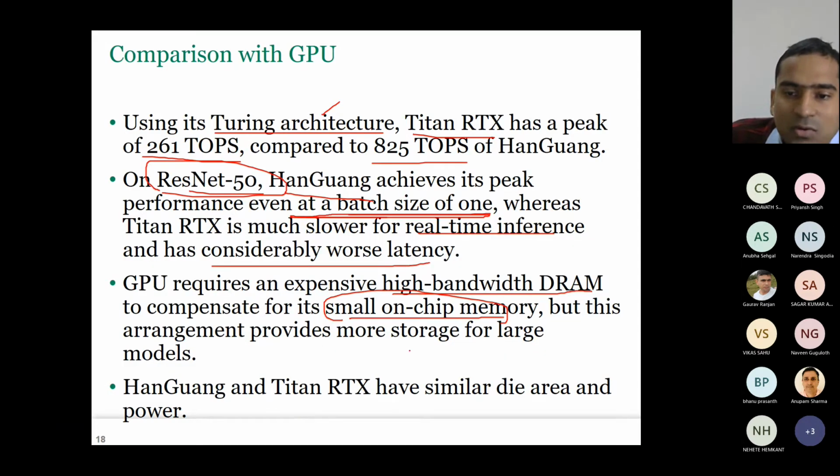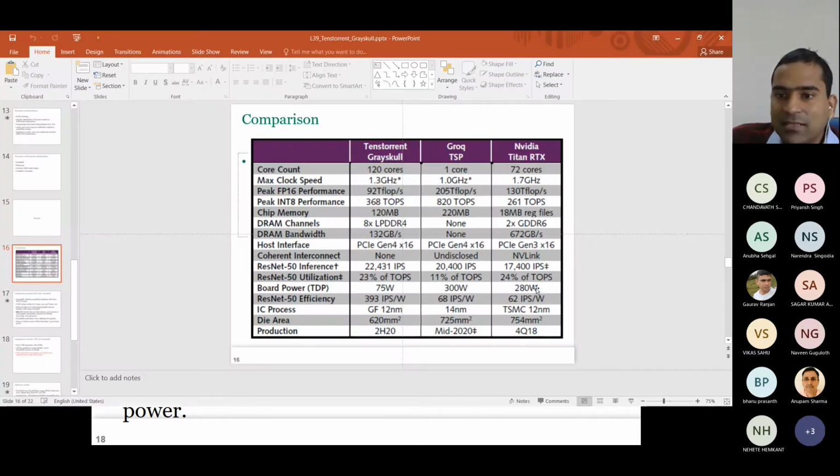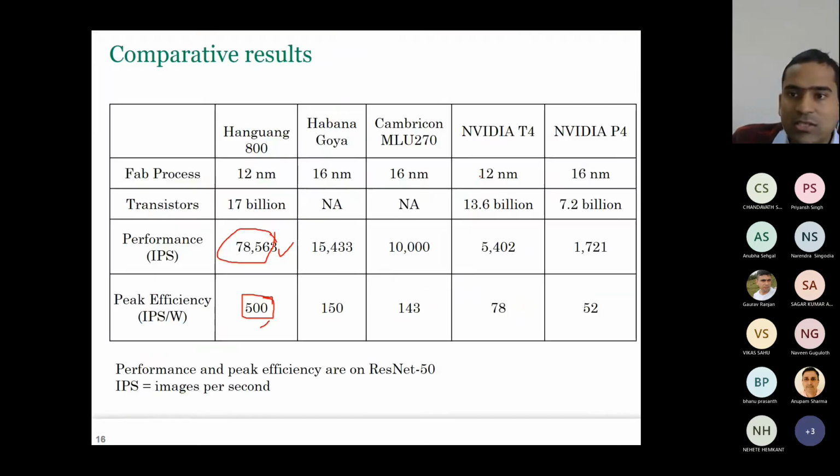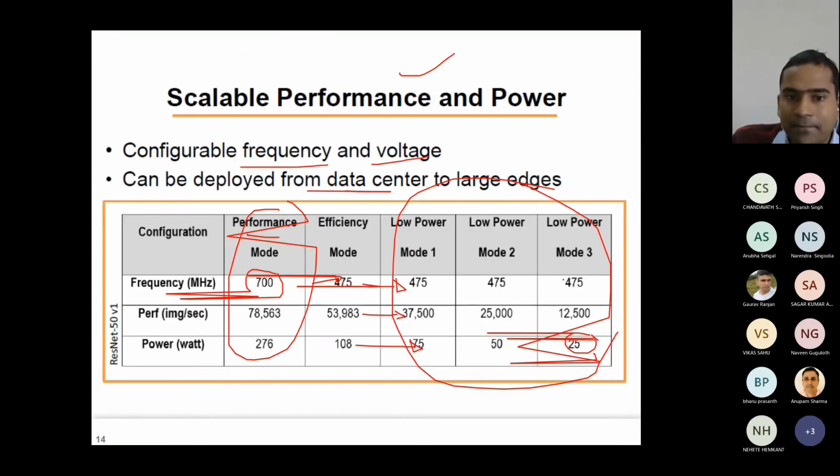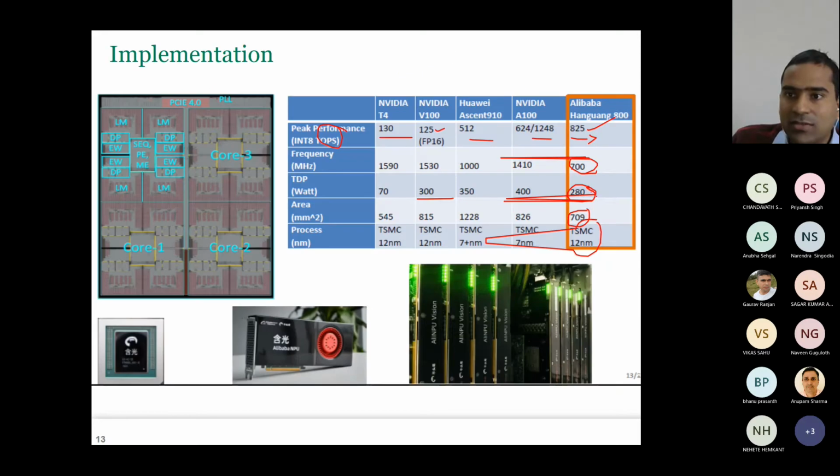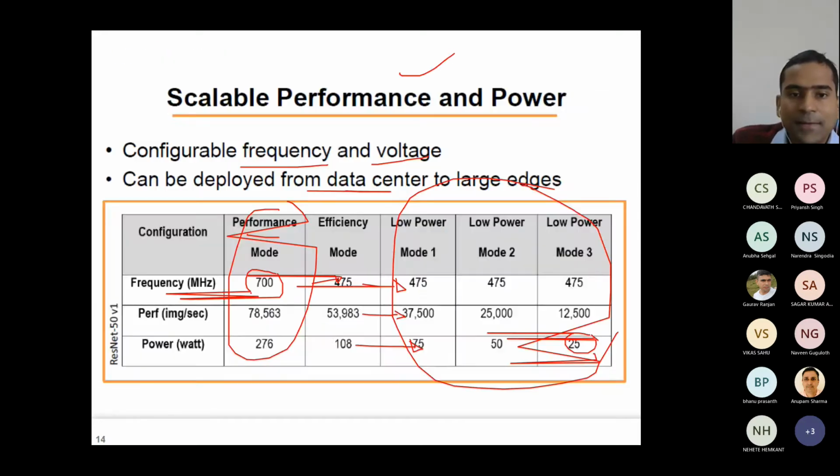Okay, this arrangement provides more storage for large models, although they have similar die area and power. If you see from here, Titan RTX has a power consumption of 280 watts, and this Hanguang also has 280 watts. So that is comparable.